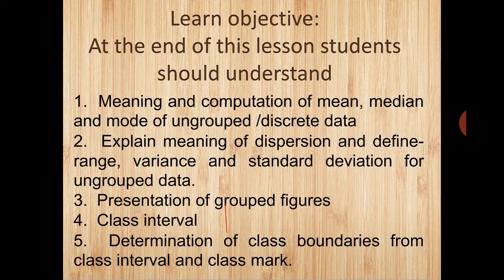Explain the meaning of dispersion and define range, variance, and standard deviation for ungrouped data. Presentation of grouped figures, class interval, determination of class boundary from class interval and class mark.